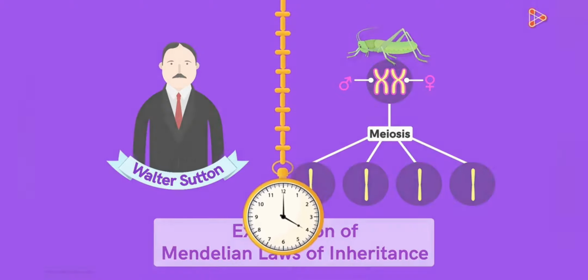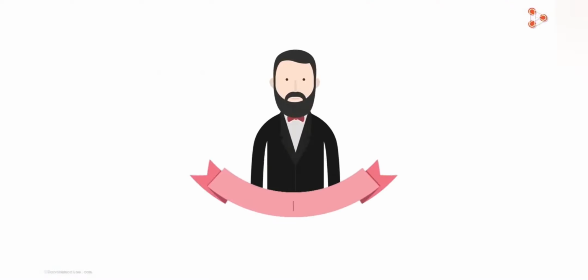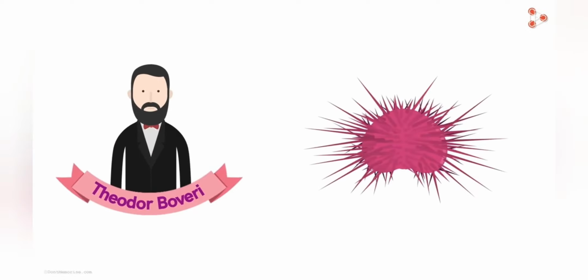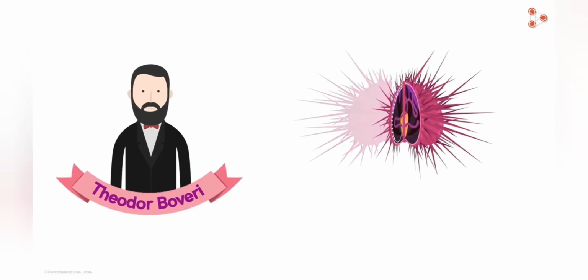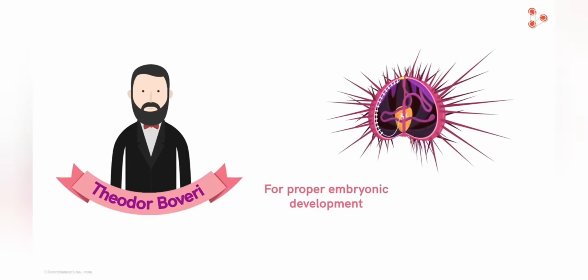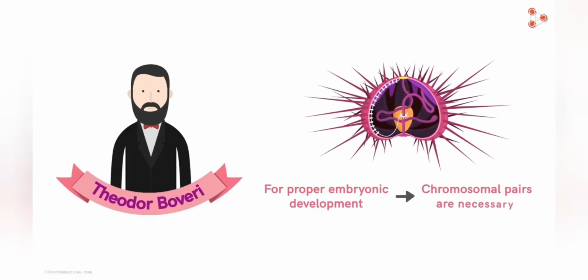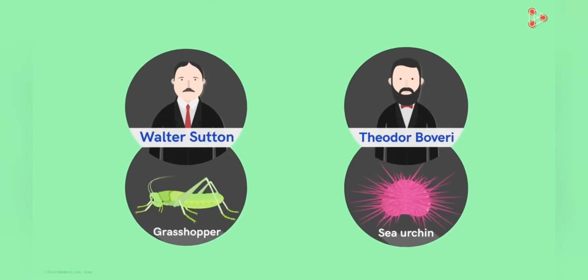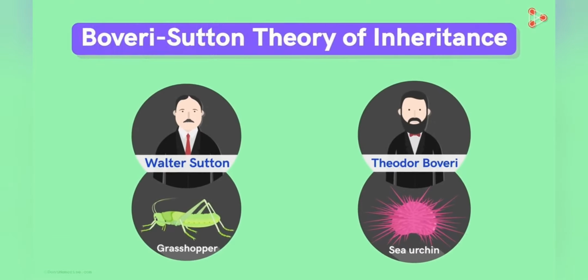Around the same time, a German biologist named Theodor Boveri was working on sea urchins. He found that in order to have proper embryonic development, all the chromosomal pairs have to be present in the embryo. Both these works were later combined to give us a single theory, which came to be known as the Boveri-Sutton theory of inheritance. Now, it's also referred to as the chromosomal theory of inheritance.